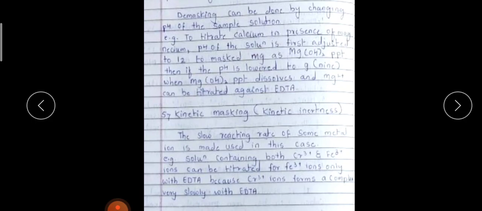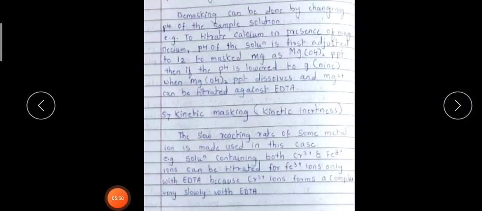12 to mask Mg as Mg(OH)2 precipitate. Then, if the pH is lowered to 9, the Mg(OH)2 precipitate dissolves and Mg2+ can be titrated against the EDTA. Then the kinetic masking, or say kinetic inertness, is the slow